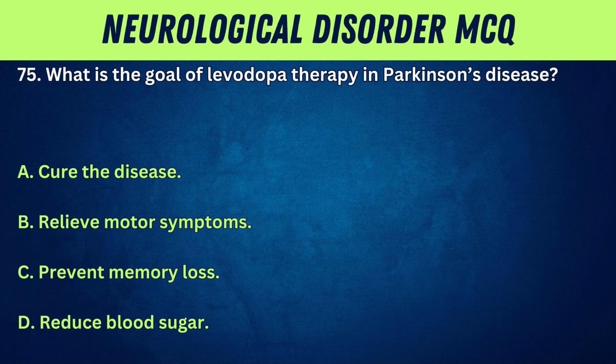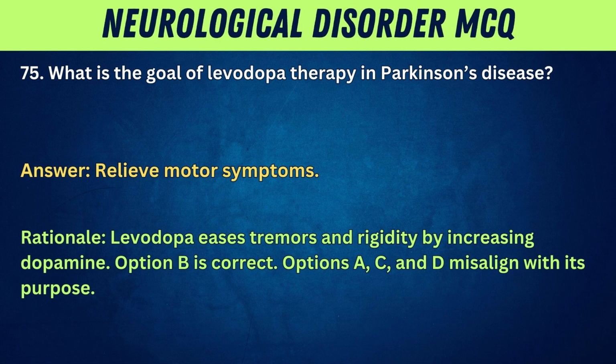75. What is the goal of levodopa therapy in Parkinson's disease? A. Cure the disease. B. Relieve motor symptoms. C. Prevent memory loss. D. Reduce blood sugar. Answer: relieve motor symptoms. Rationale: levodopa eases tremors and rigidity by increasing dopamine. Option B is correct. Options A, C, and D misalign with its purpose.